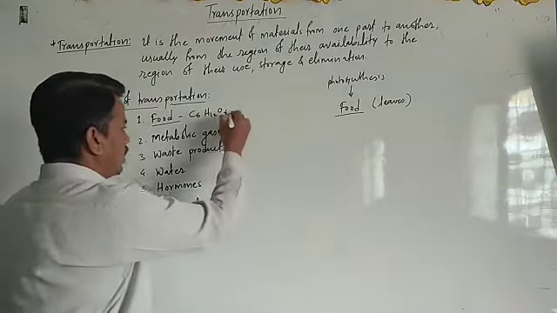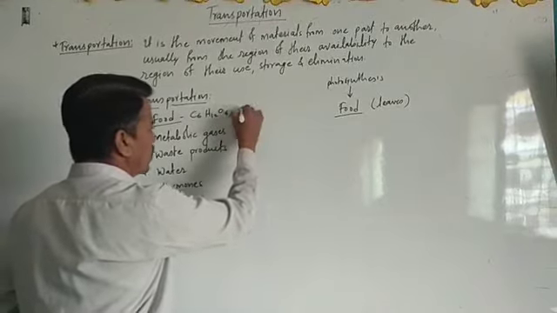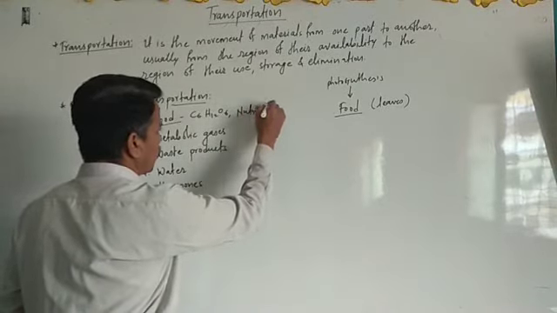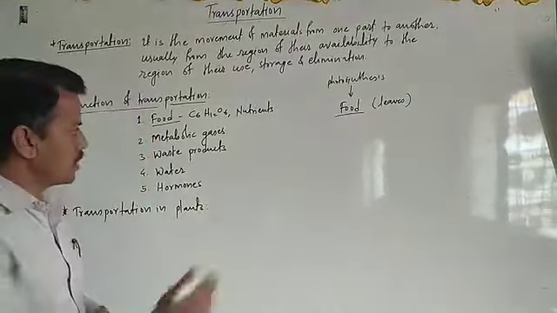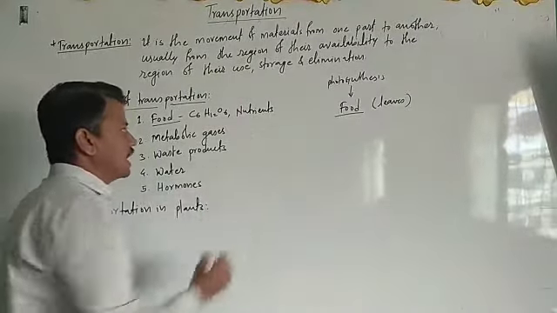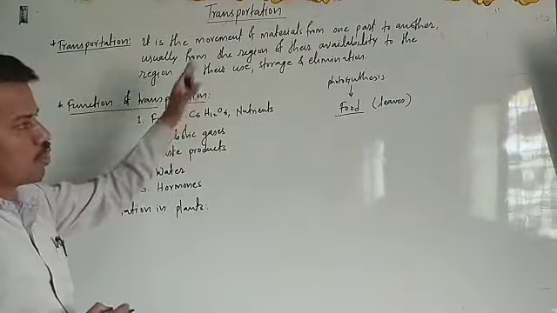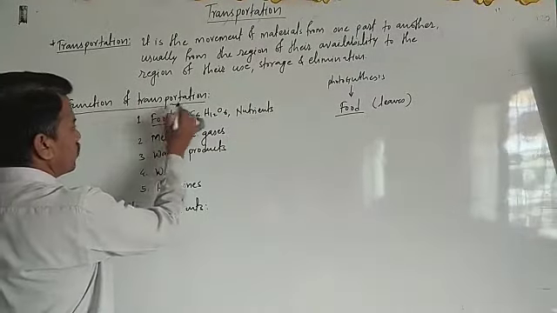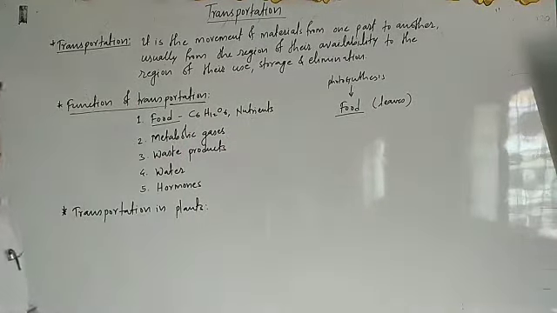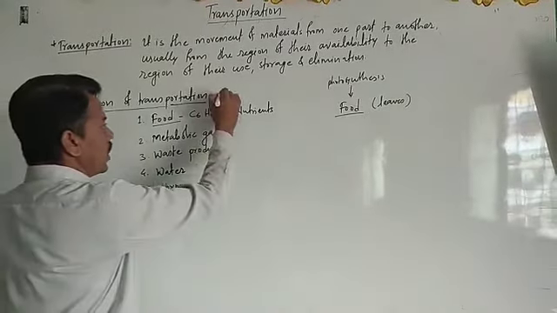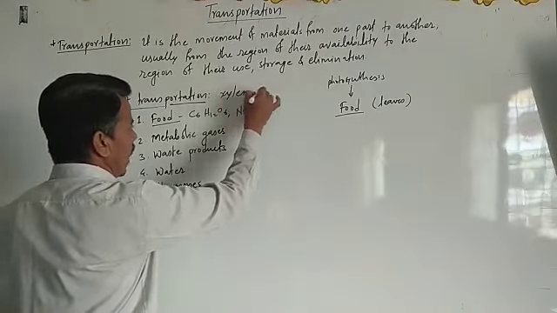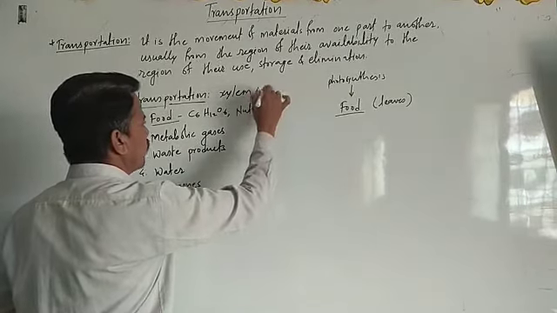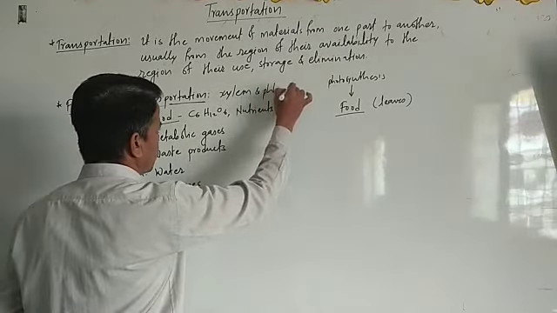Also plants need nutrients, and many other things. So these are carried throughout the plant body with the help of the transportation system. In plants, mainly the xylem and the phloem work for this transportation.